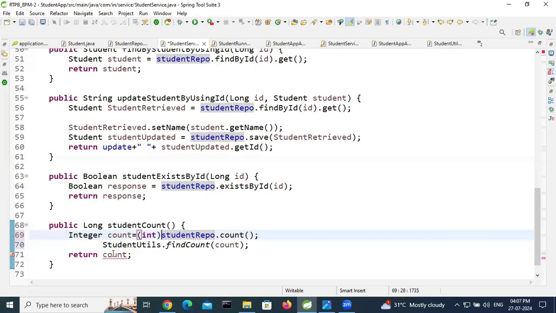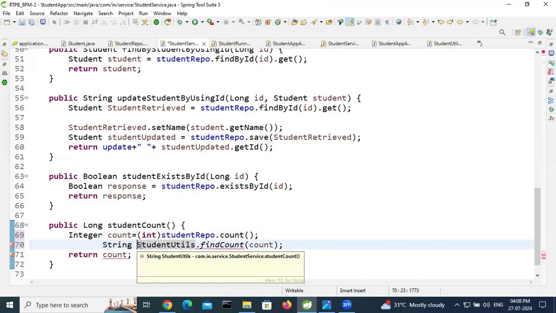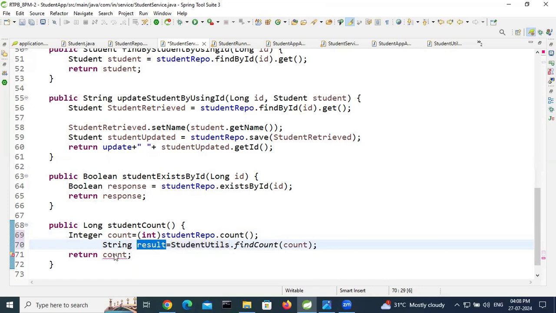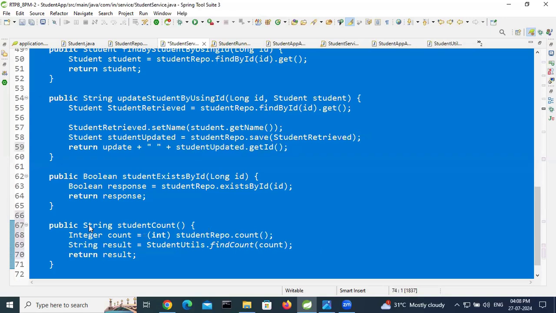This error is resolved. This method will return the string, so string result equal to this. Change the method type to string. Select all, Control Shift F.